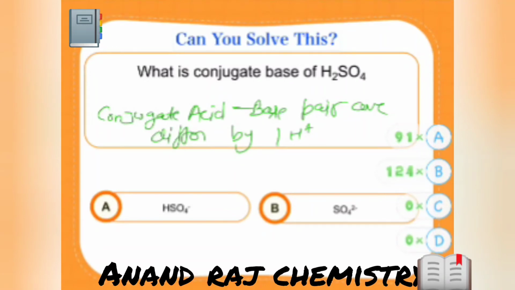What I'm asking is the conjugate base of H2SO4. Okay, still 30 more people have to answer. Guys, answer this quickly, then I'll give the correct answer. After that, one more question and coin. I need at least 80 to 90% of people to give the correct answer.